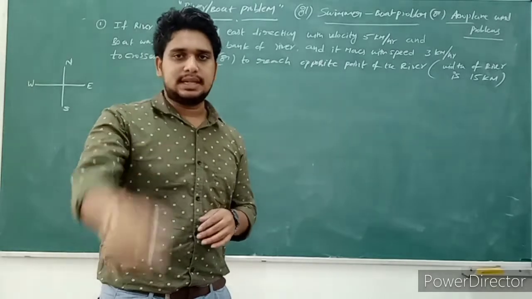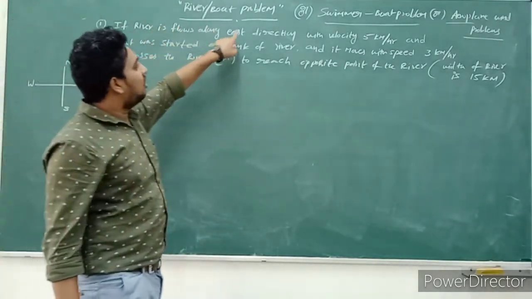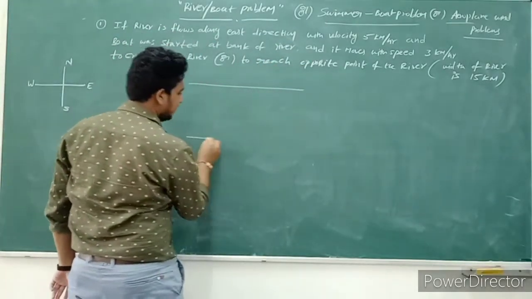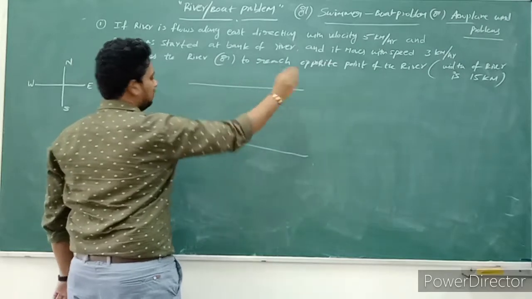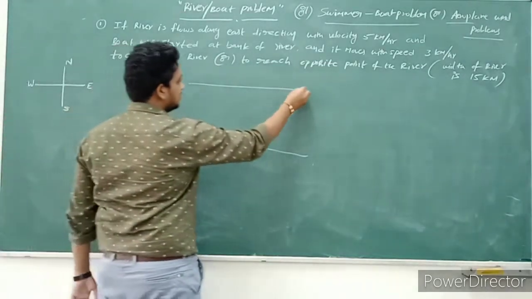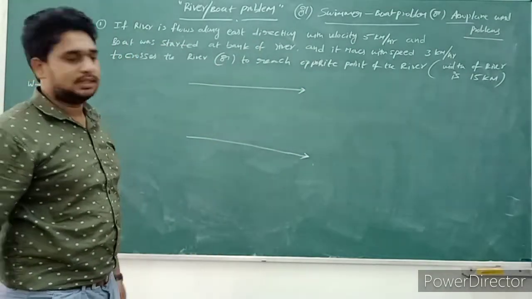If the river is flowing along the east direction, the river flows in this direction with velocity 5 kilometers per hour.